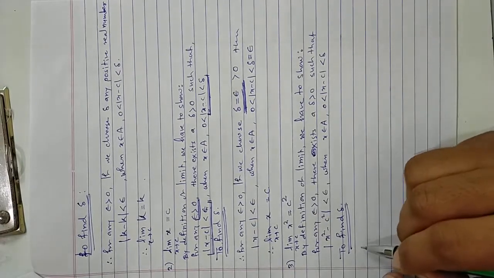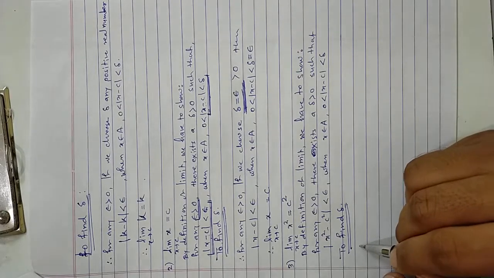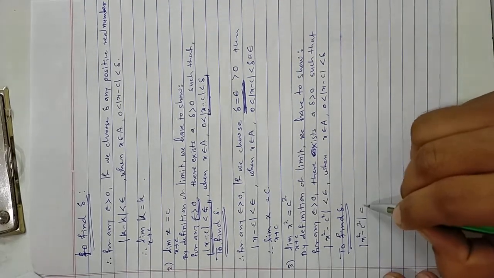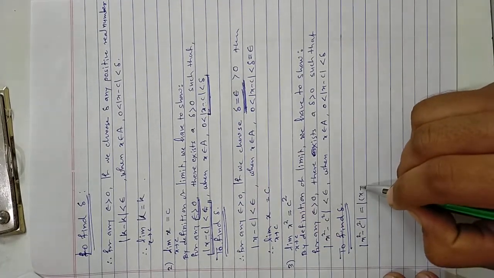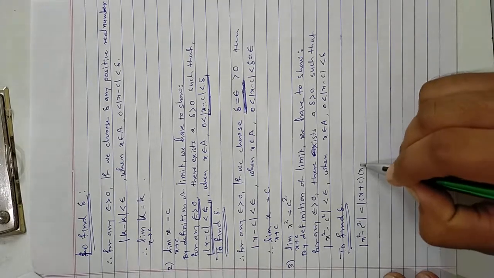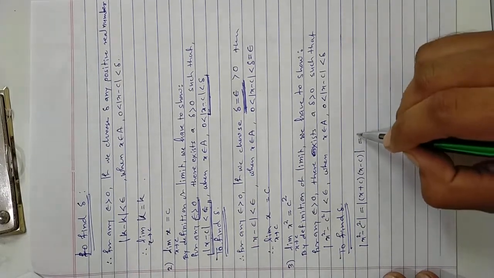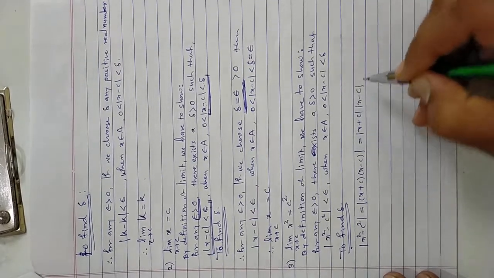This can be written as x squared minus c squared equal to x plus c into x minus c, which can be factored, and by using the property of absolute value, it can be written as mod x plus c into mod x minus c.